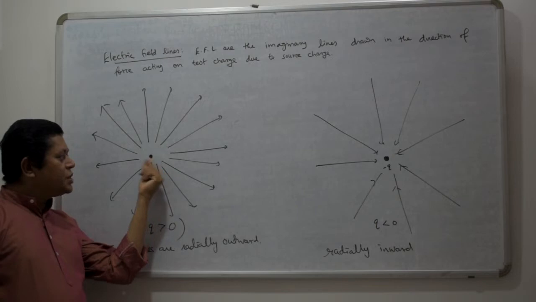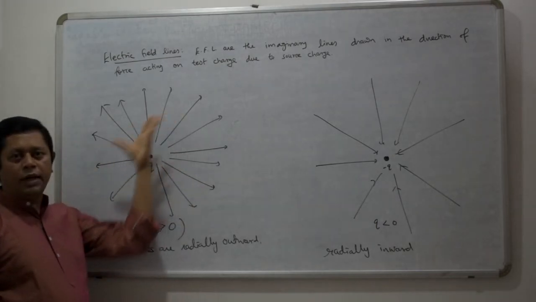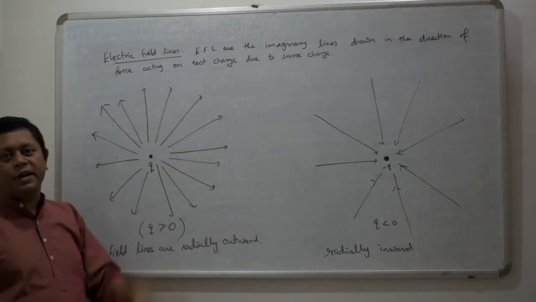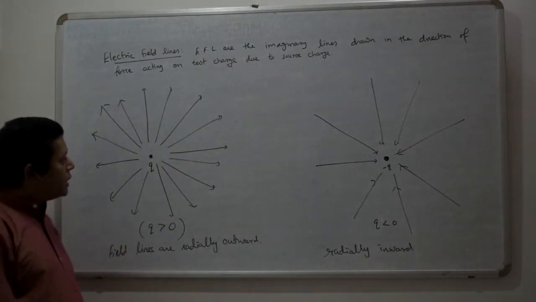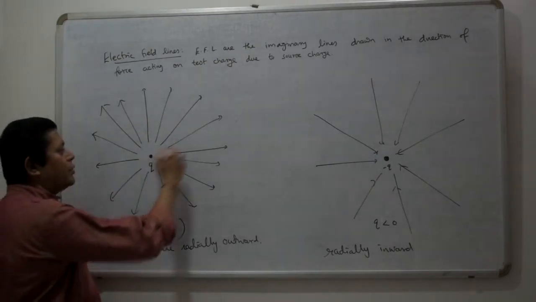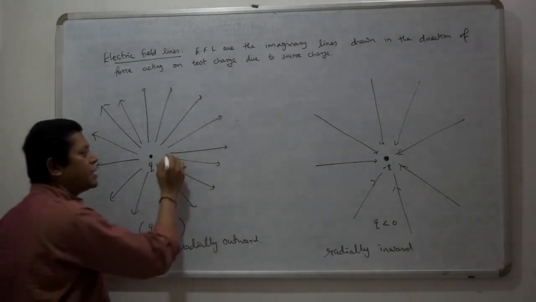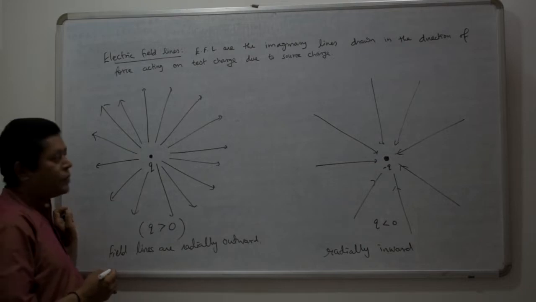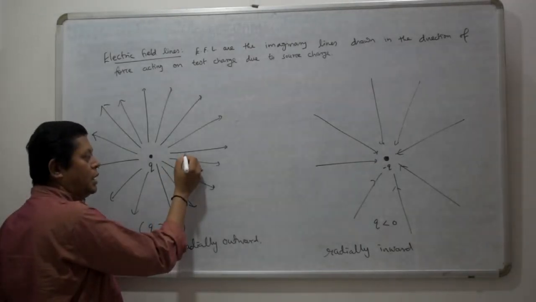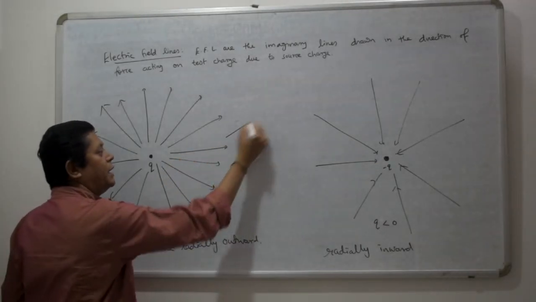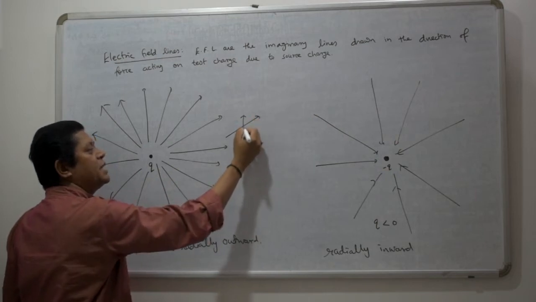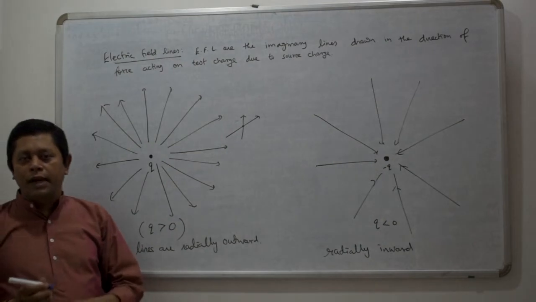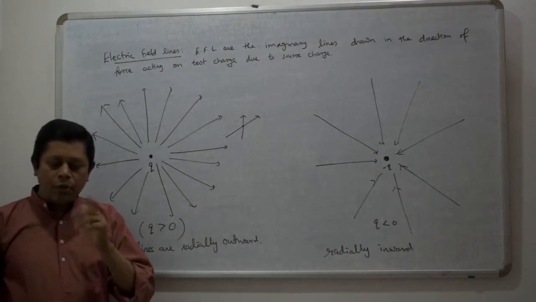Another thing. When you draw the field lines due to this charge, you can draw any number of field lines, but none of them intersect each other. You know the reason? Electric field lines indicate the direction of electric field, the direction of force acting on a test charge. Now, if two field lines intersect at any point, there would be two directions of electric field at the point of intersection, which is not possible.